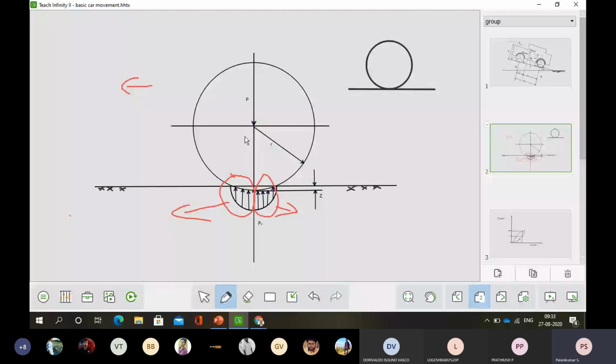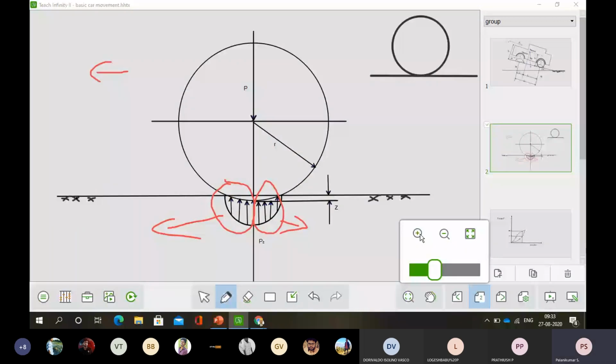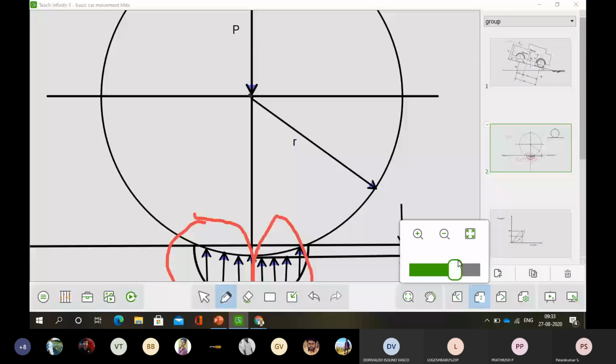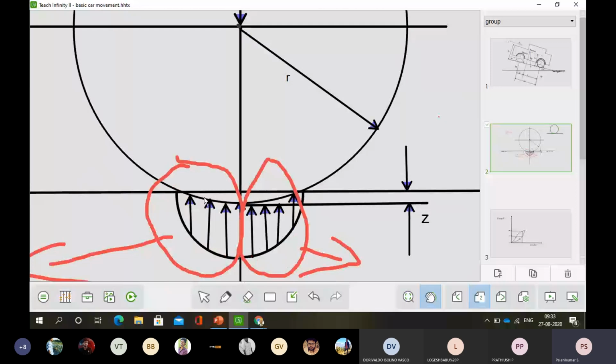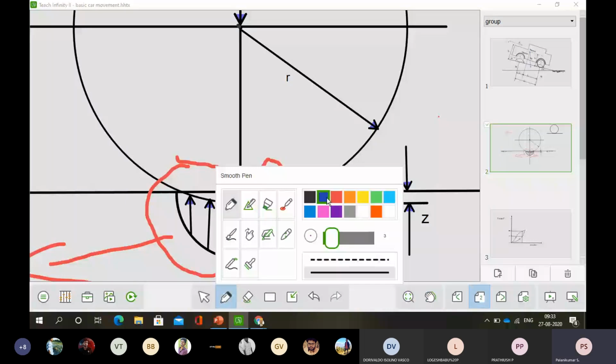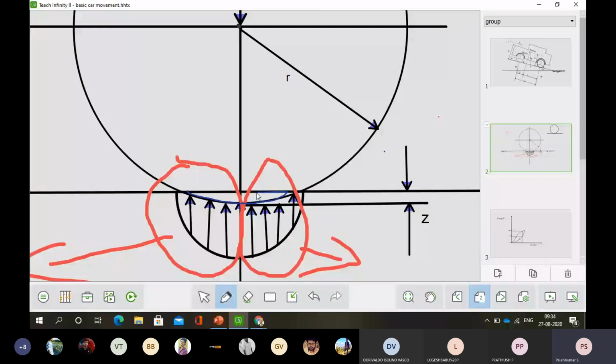So in the normal condition, this will be equal. If you see this area, I can show it. If you see a small curvature area here, I can highlight the same with the blue color. That means this region keeps on going, and this region only is going to undergo deformation.